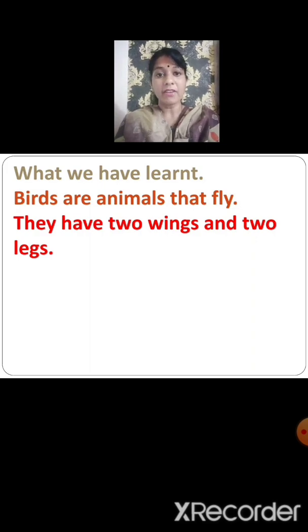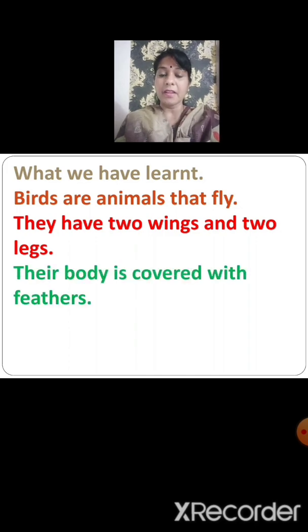But birds have 2 legs and 2 wings, and they use their wings to fly high in the sky. Their body is covered with feathers. Unlike animals who suckle their young, their body is covered with hair. Fish's body is covered with scales, but a bird's body is covered with feathers.